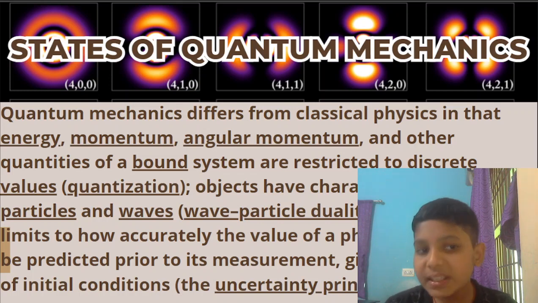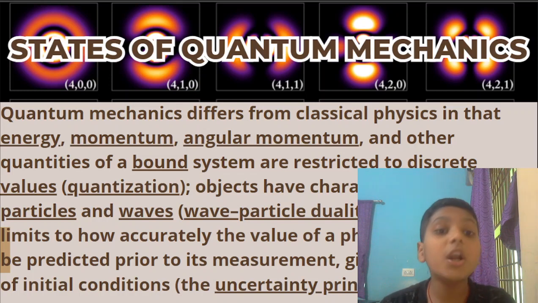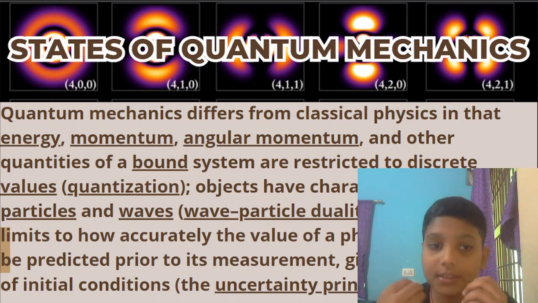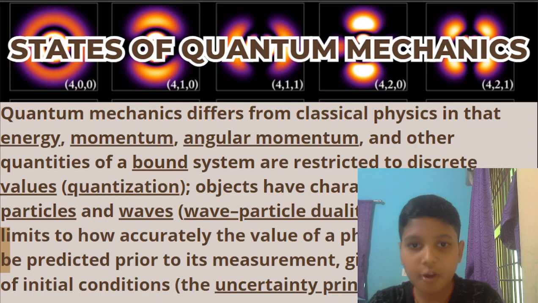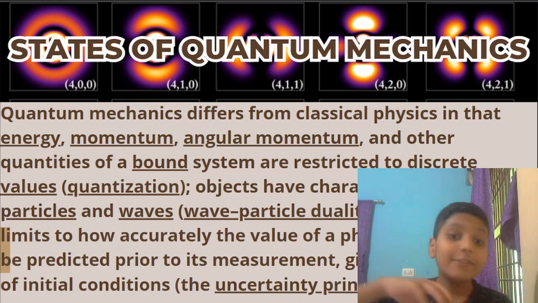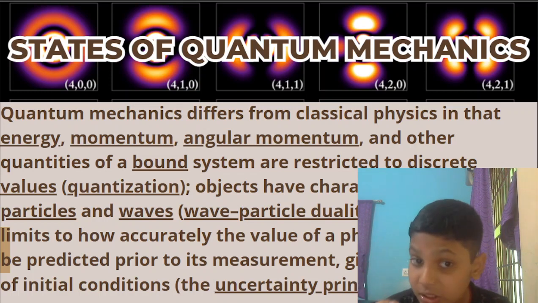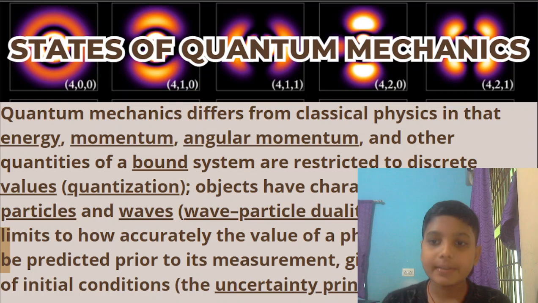Energy means, what is energy basically? Energy is the capability of doing or completing work. Momentum is the product of the mass and velocity of an object. Angular momentum is the momentum of an object if the object is rotating. And a bound system means the system which is bound.